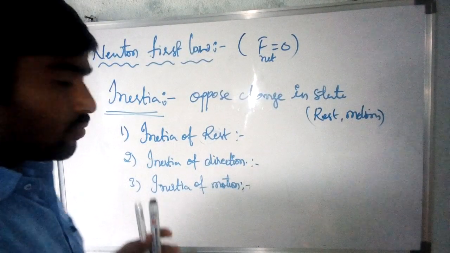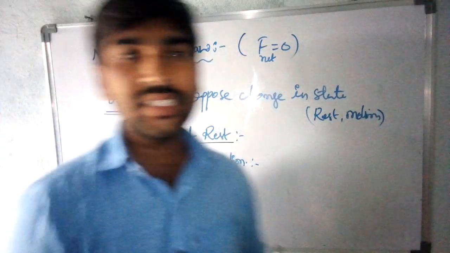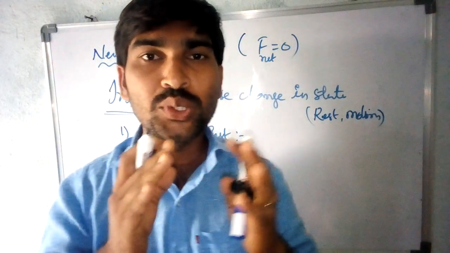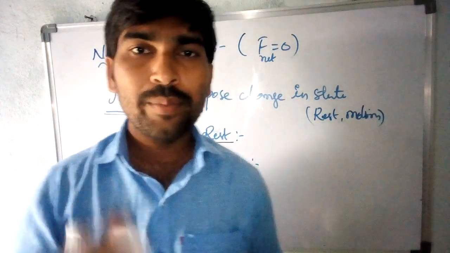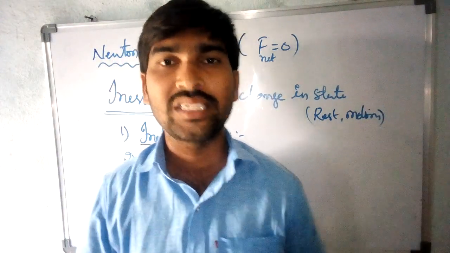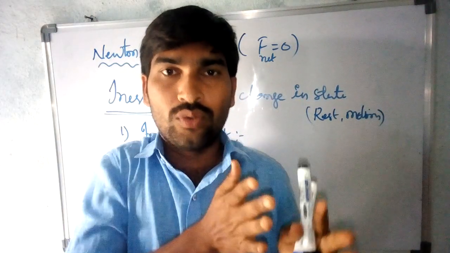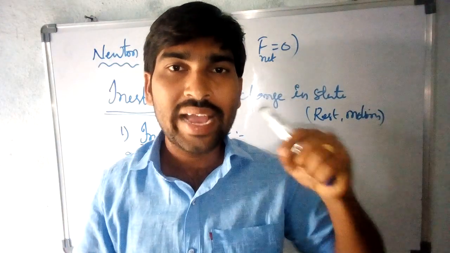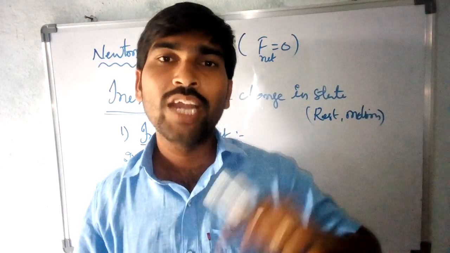What does inertia of rest mean? It is the tendency of a body at rest to remain at rest. For example, a bus moves towards the east. When the bus starts, it applies acceleration, and the body moves.